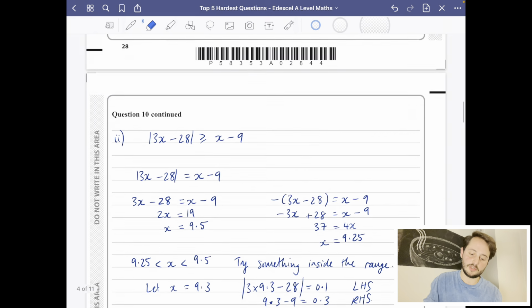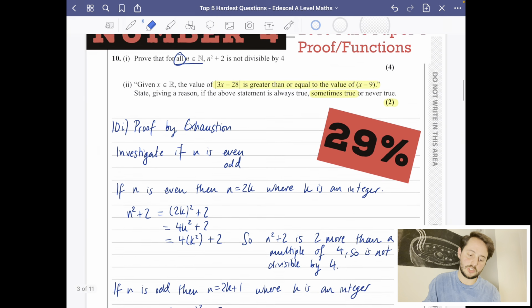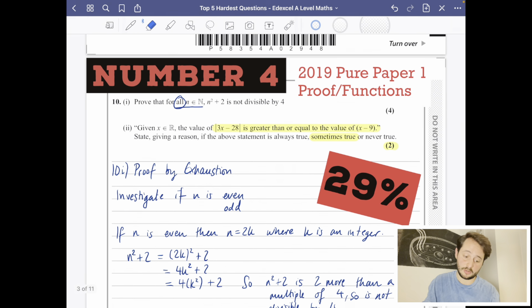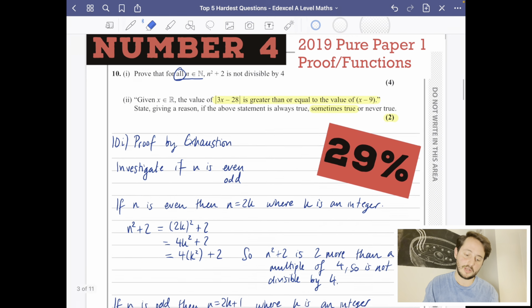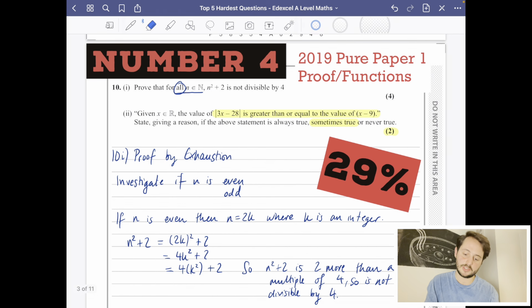So do I think this should be in the top 4? Well, I do for part 2 of the question, but I don't for part 1 of the question. I think part 1 of the question is actually pretty easy if you just learn your proofs. I think part 2 of the question is more challenging, especially just for 2 marks that you've got there.